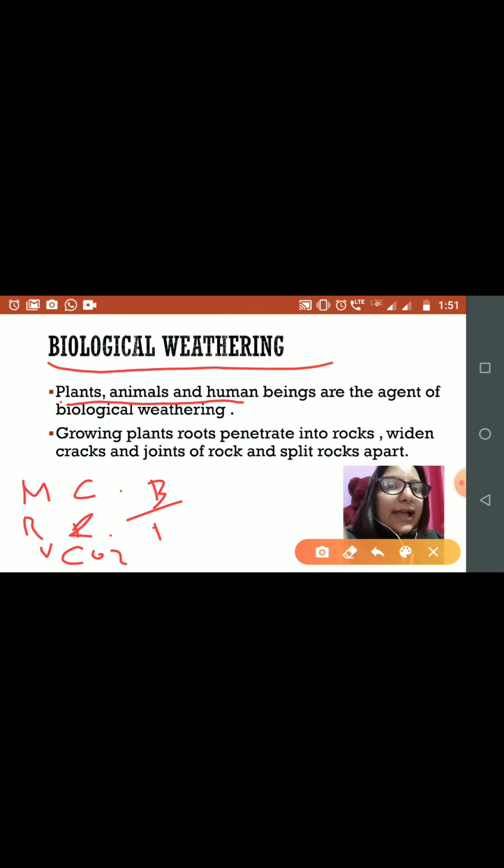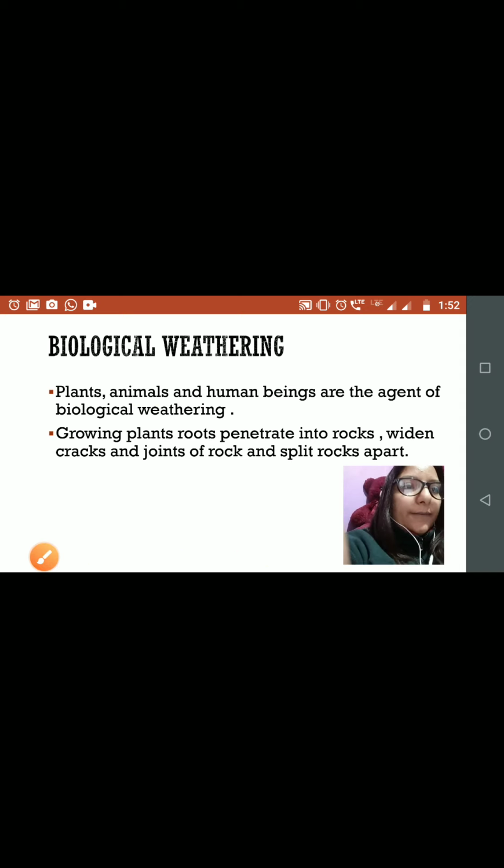Okay, one example you can see: growing plant roots penetrate into rocks. Okay, this is the plant, the root of this plant penetrates into the rock, widens the cracks and joints of the rock and splits the rocks apart. When this root widens the crack, a small crack of the rock inside the earth, the joint of the rock will get split apart. Okay, so this is how biological weathering works.